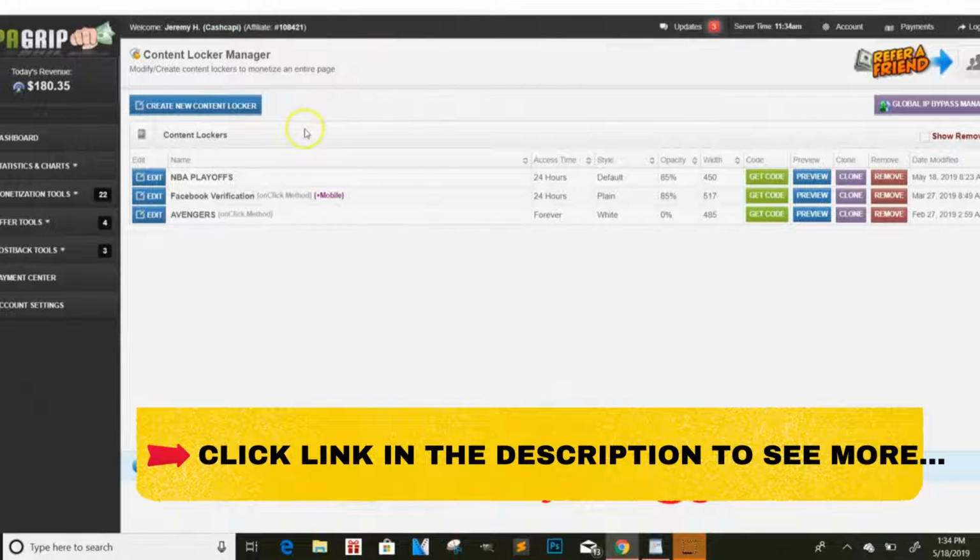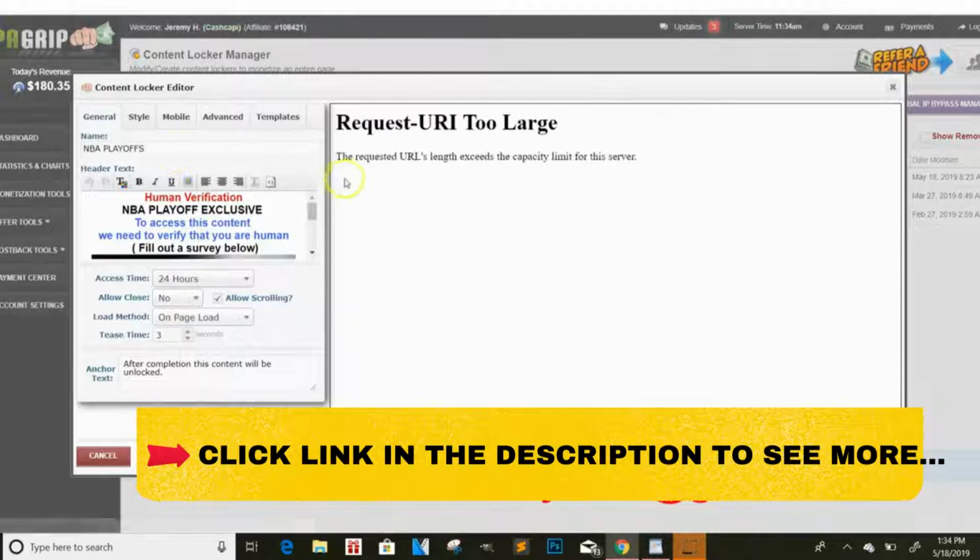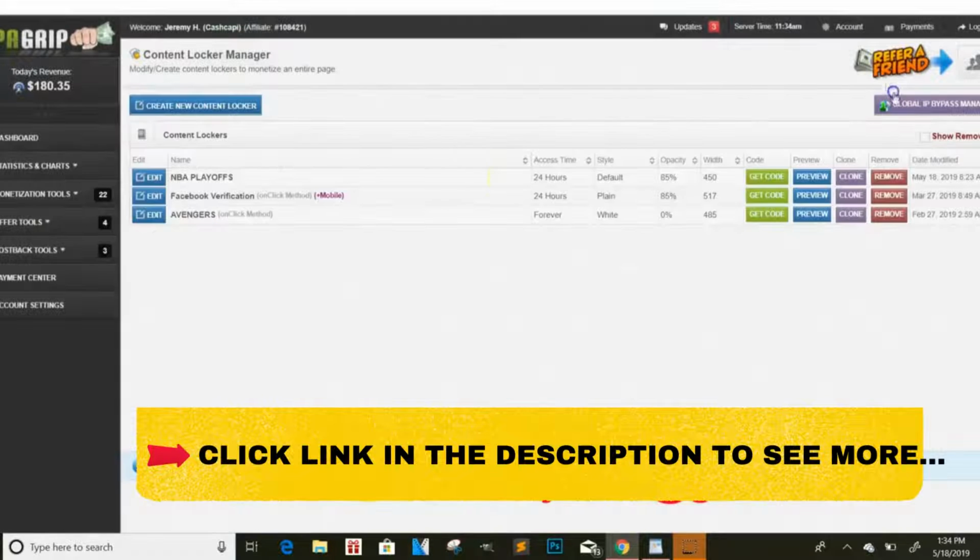Okay, so I wanted to show you a couple of different methods that you guys can do. Right now, we are in the NBA playoffs. If you guys watch a little bit of NBA, we are in the playoffs right now. So I thought it would be a good idea to go ahead and make a playoff content locker. I'll have to show you guys the actual thing because this right here is too big to show on there, but I'm going to walk you guys through this.